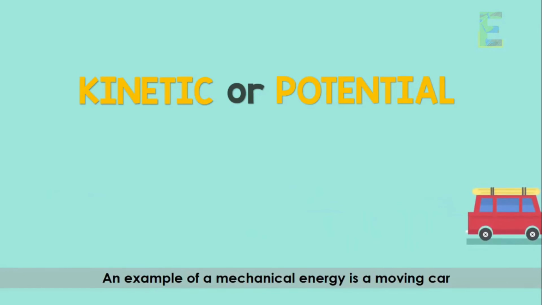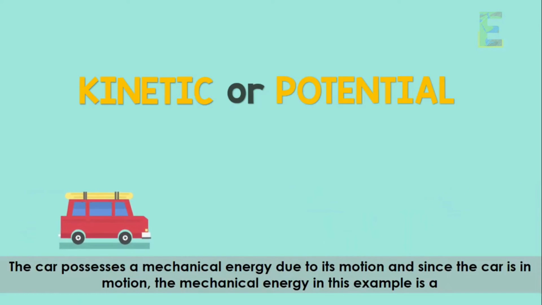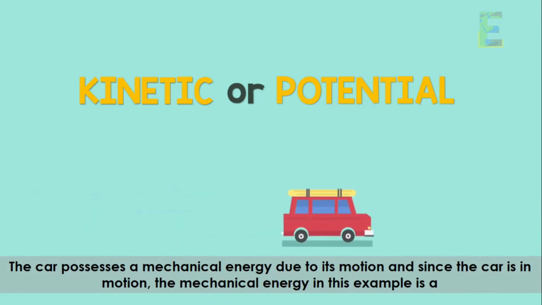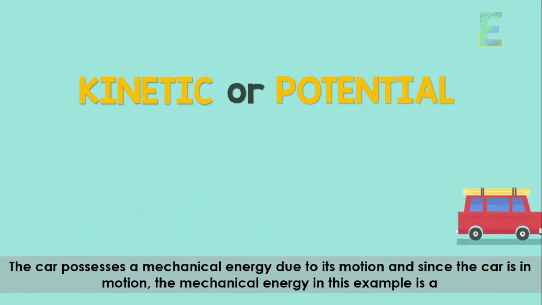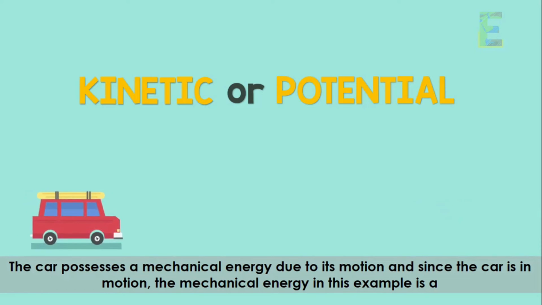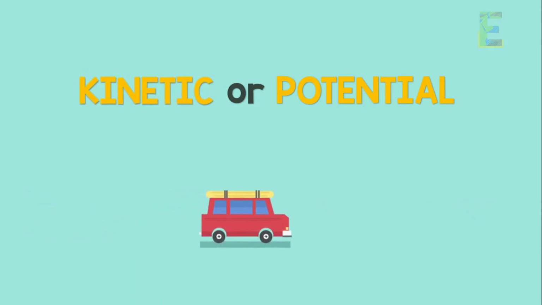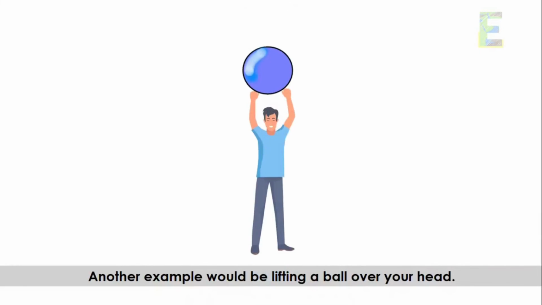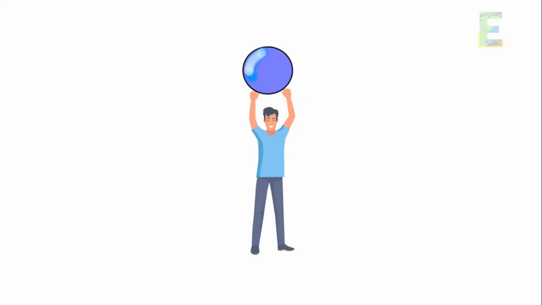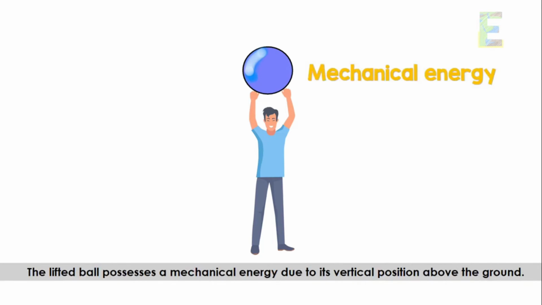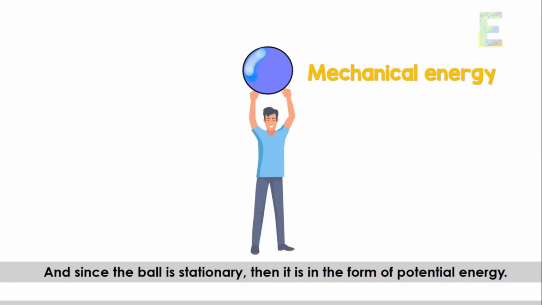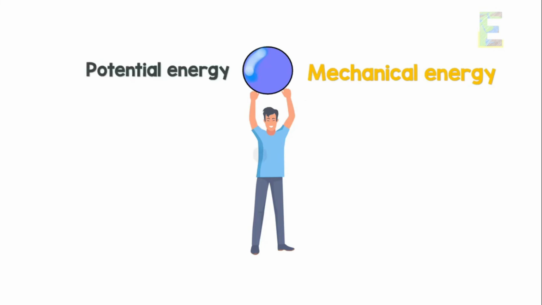An example of a mechanical energy is a moving car. The car possesses a mechanical energy due to its motion, and since the car is in motion, the mechanical energy in this example is a kinetic energy. Another example would be lifting a ball over your head. The lifted ball possesses a mechanical energy due to its vertical position above the ground, and since the ball is stationary, then it is in the form of potential energy.